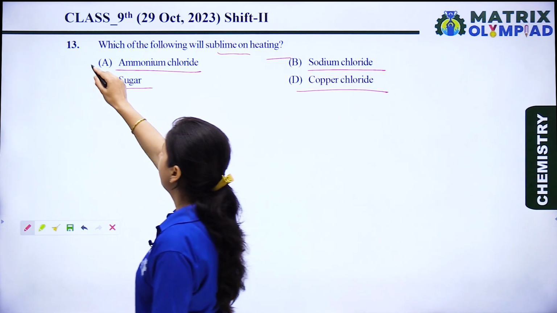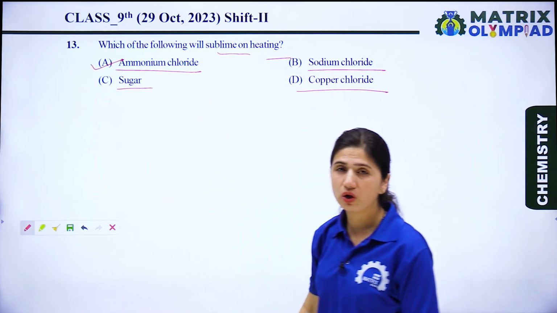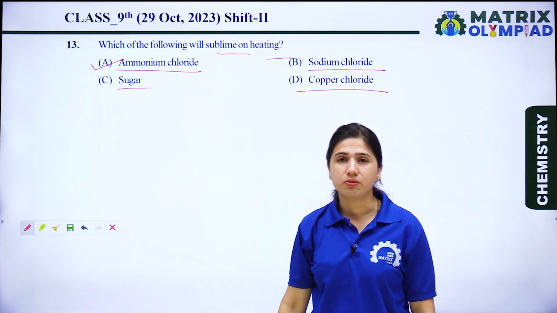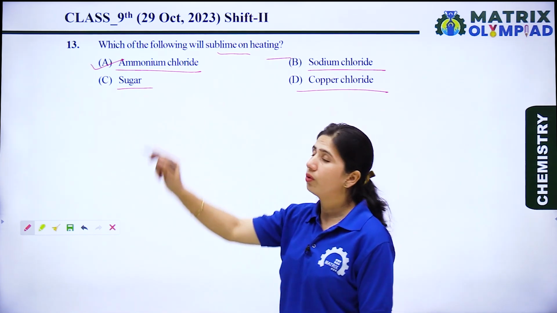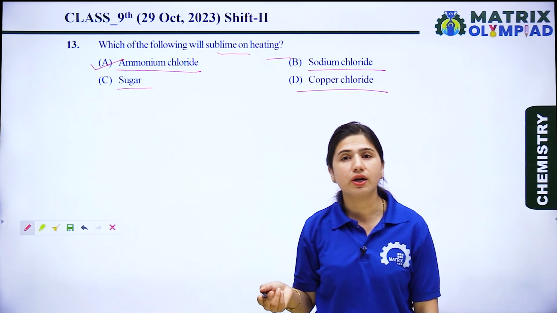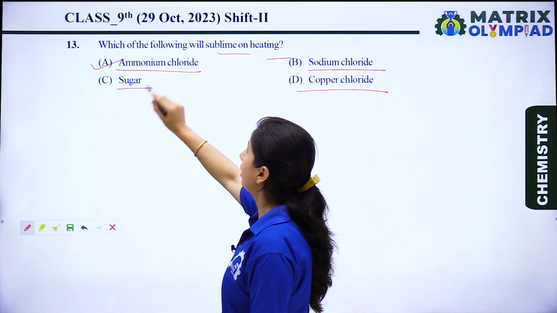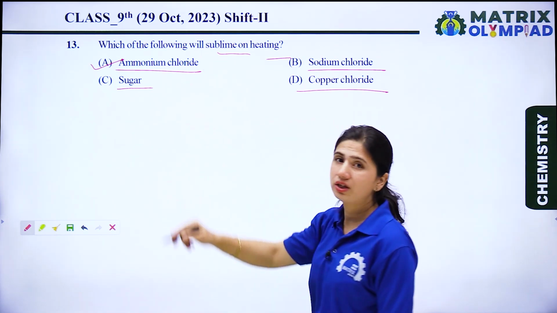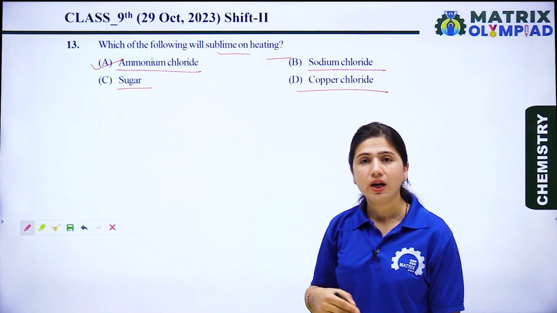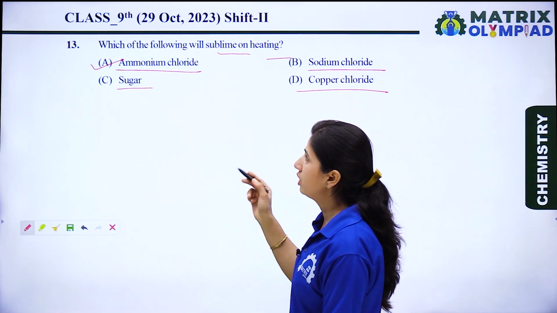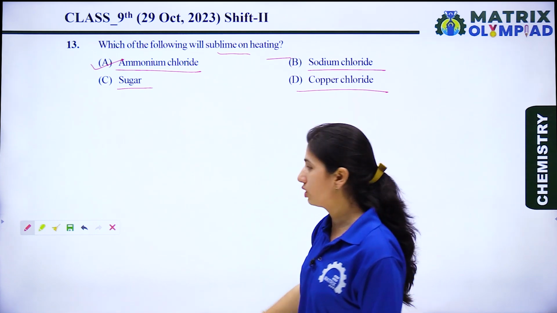Option A is the right option because ammonium chloride is a sublimable substance. It means ammonium chloride directly converts from solid to vapor phase on heating, and this process is known as sublimation. So option A is the right option for this question.